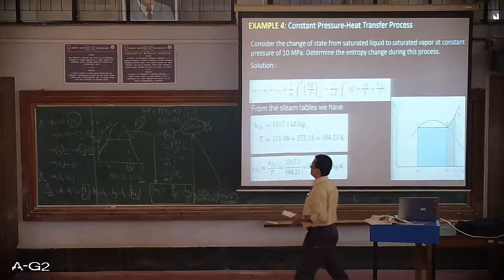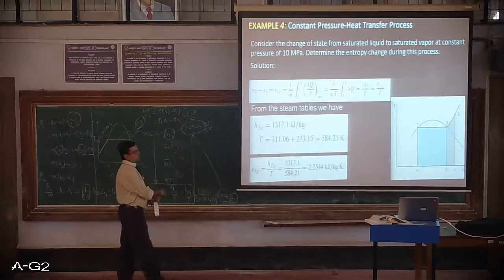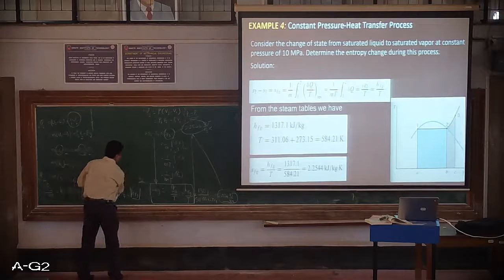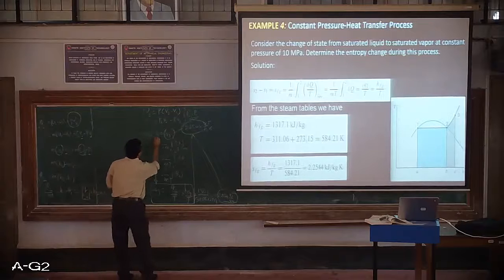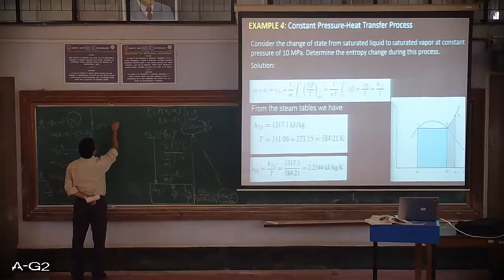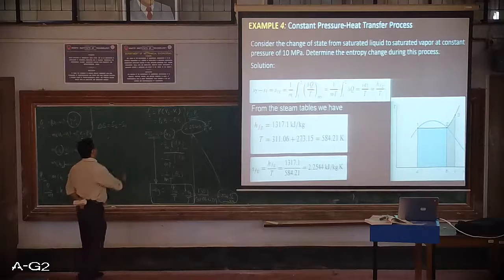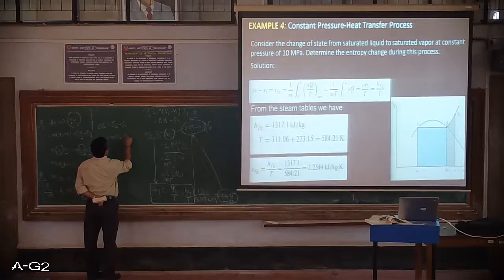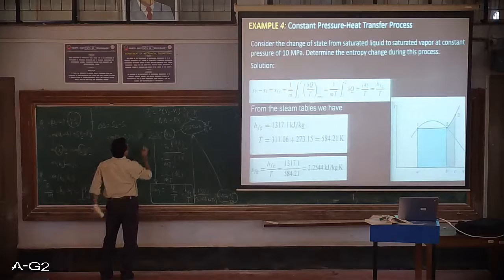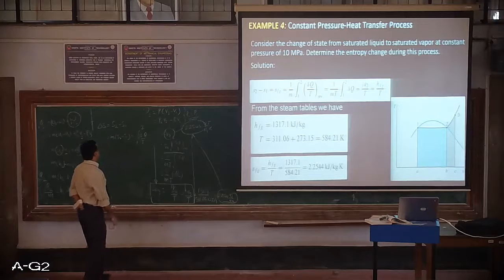Now the question is how this expression S2 minus S1 leads to 1 upon m delta Q by T. Let me quickly elaborate on that expression. How have we written this particular expression, the change in entropy? If I take capital S, I will be writing here capital S2 minus capital S1, and on unit kg basis this will be m times S2 minus S1. This is nothing but the integral of delta Q upon T from process 1 to 2.